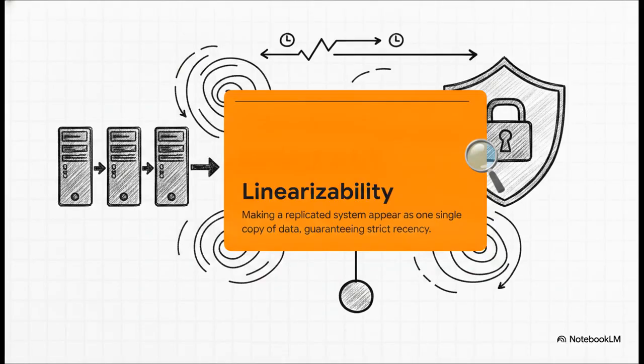So how do we fix what Bryce just experienced? Well, we need linearizability. This is basically the ultimate recency guarantee. It forces a complex, replicated system to behave as if there is only one single copy of the data. Basically, as soon as a write completes, every single subsequent read absolutely must return that new value. It beautifully hides all that messy reality of replication lag from the application. But here's the catch. Maintaining this single copy illusion is computationally expensive and highly sensitive to network delays.